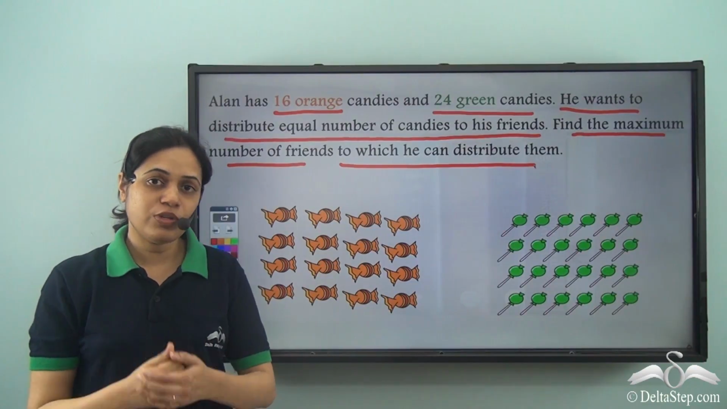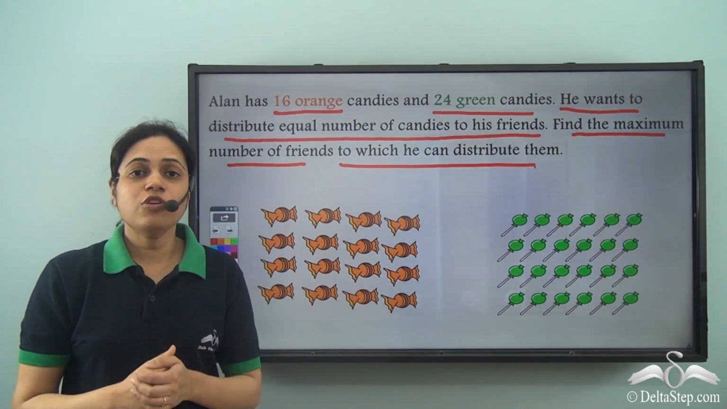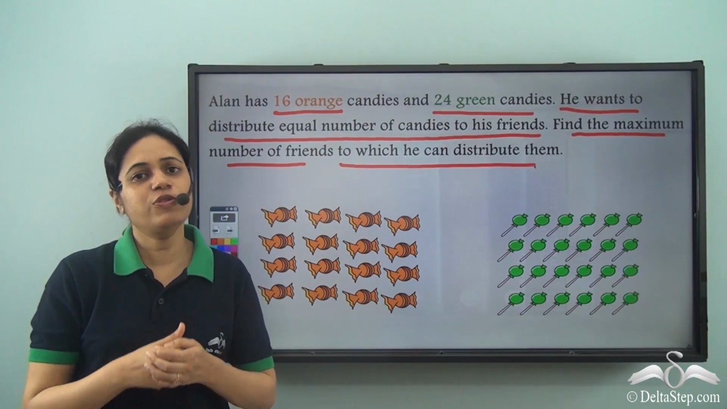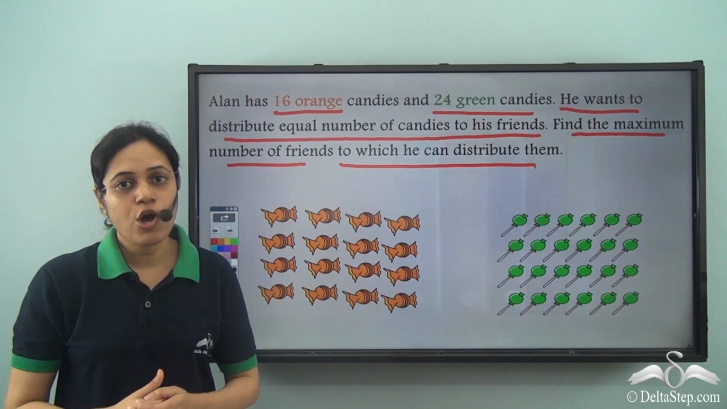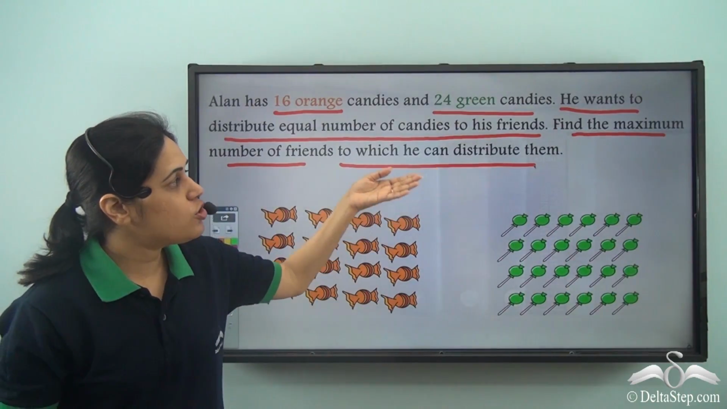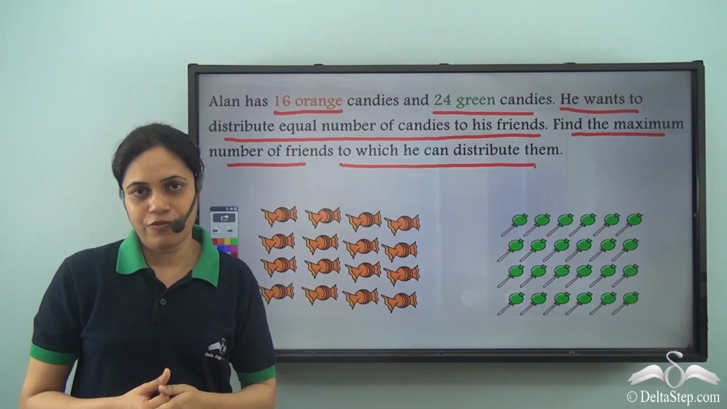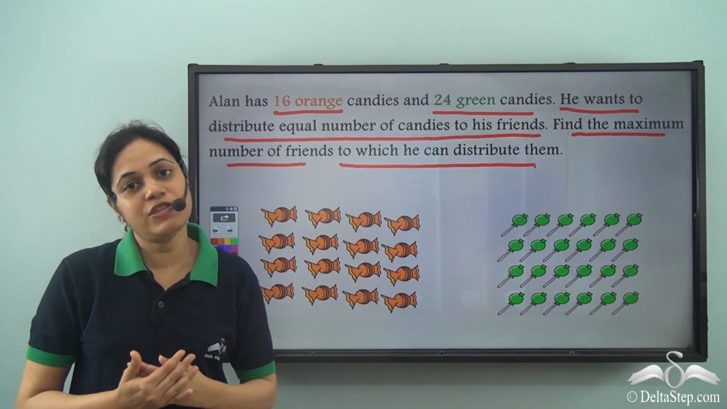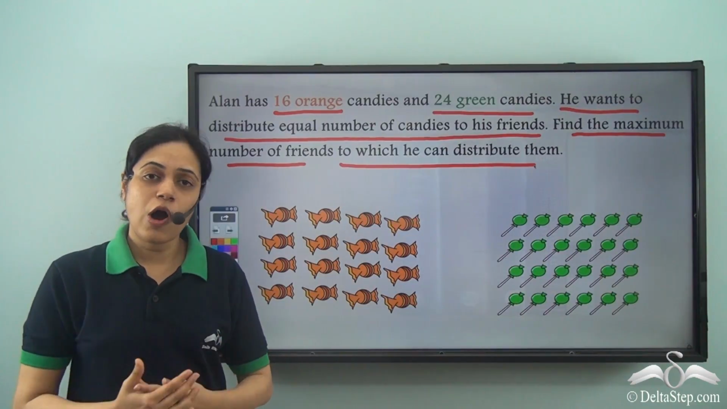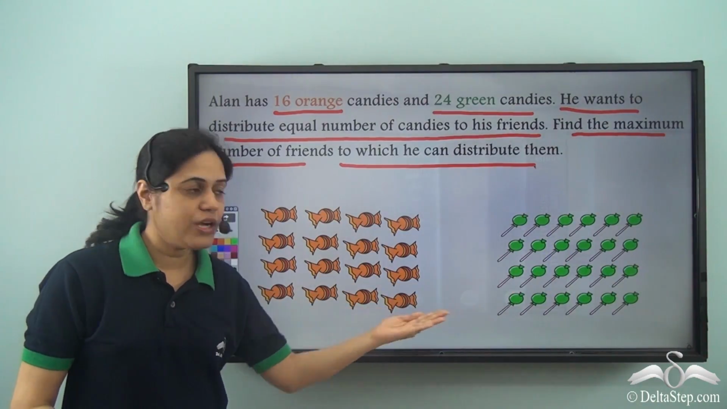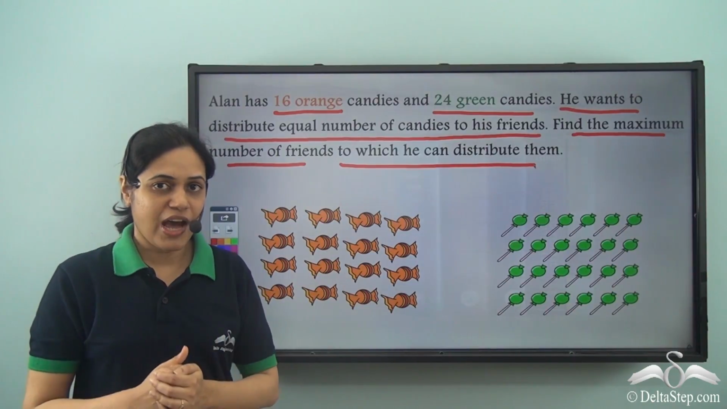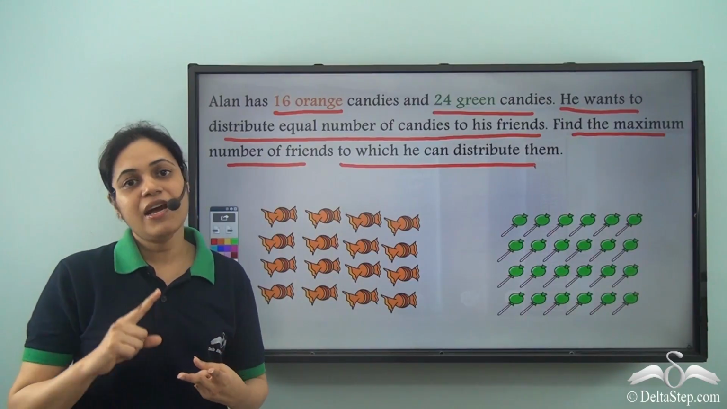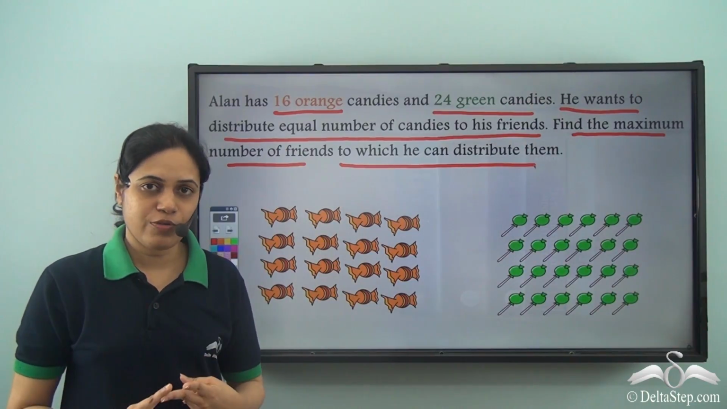Now he wants to distribute these candies to his friends. He wants to distribute equal number because it is a fair thing to do, distributing equal number to all his friends. Also, he wants to distribute it to the maximum number of friends because in that way he can make the maximum number of his friends happy. So to how many friends can he distribute these candies such that they get equal number of candies, also such that there are maximum number of friends.